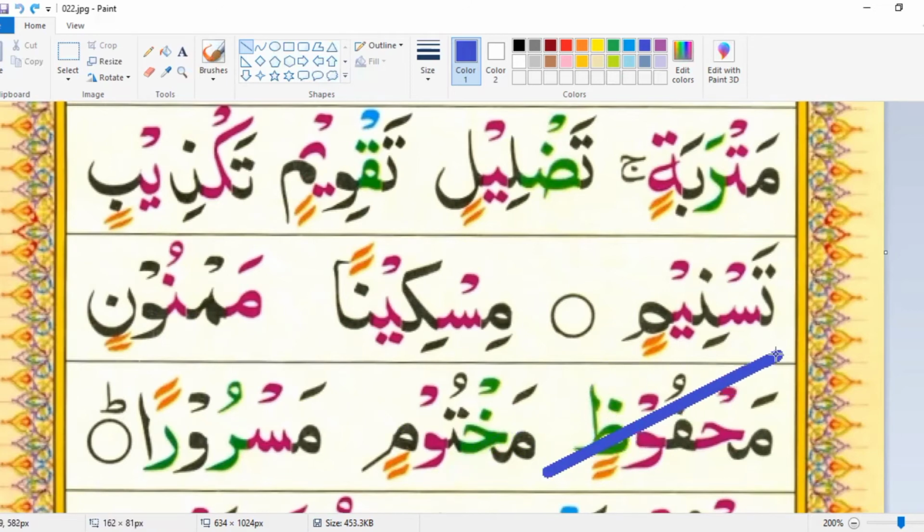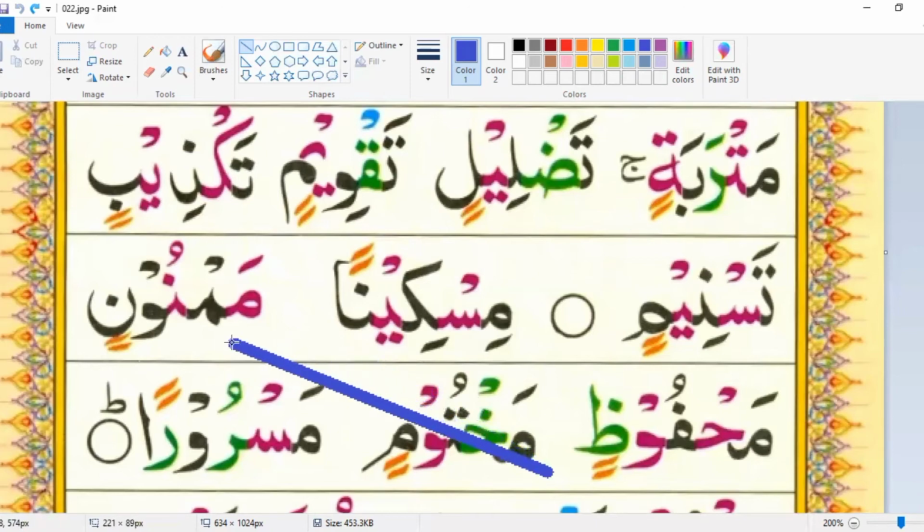So it would be tasneem. We are reading meme with jazm sign. Tasneem, only sound of meme will be pronounced at the end of word. Meme sin kasra mis, kaf ya kasra ki, miski, noon to fatha nan,